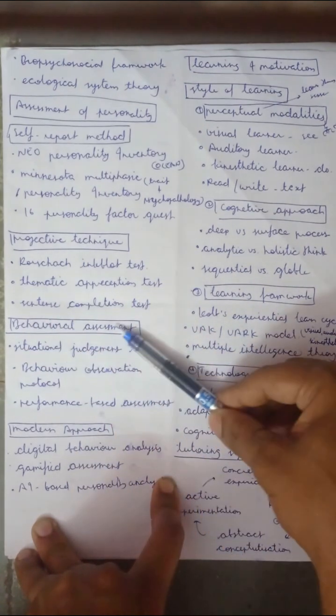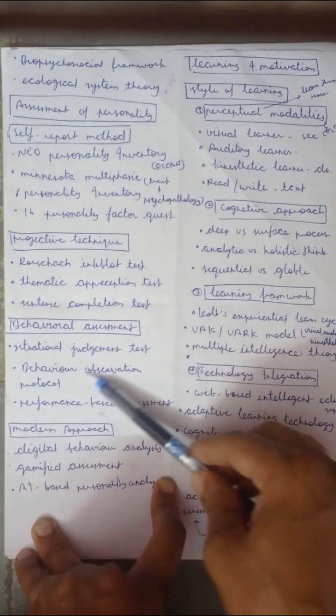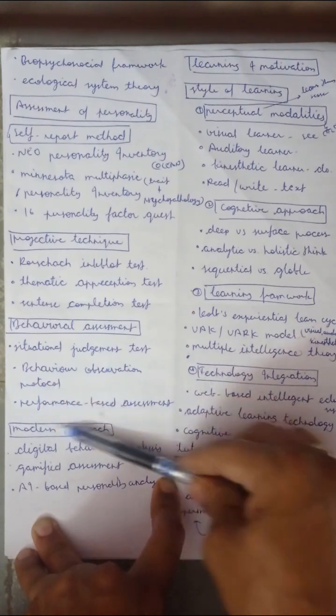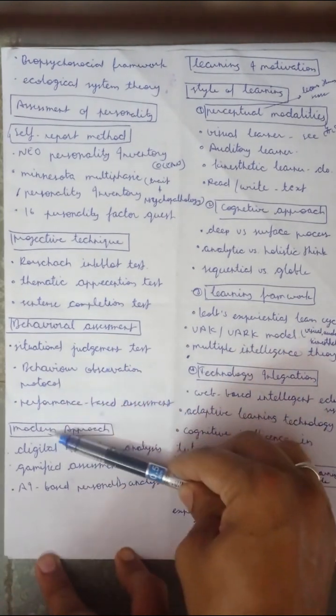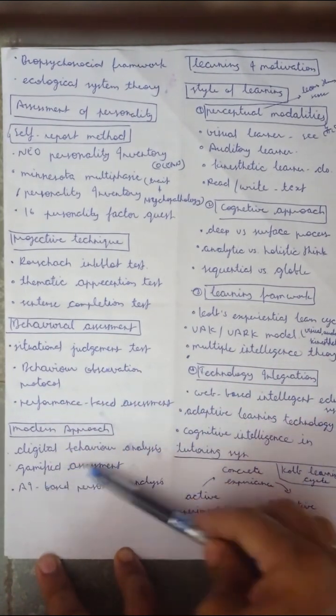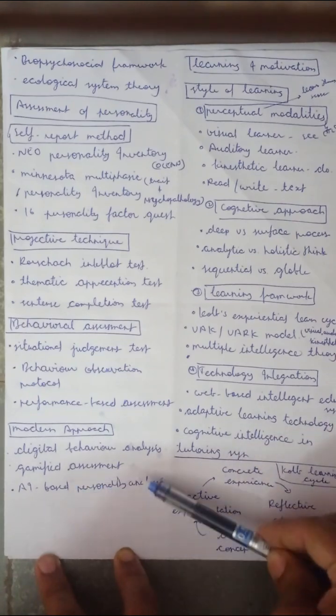Then behavioral assessment by situational judgment test, behavior observation protocol, and performance based assessment. Then modern approaches are digital behavior analysis, gamified assessment, and AI based personality analysis.